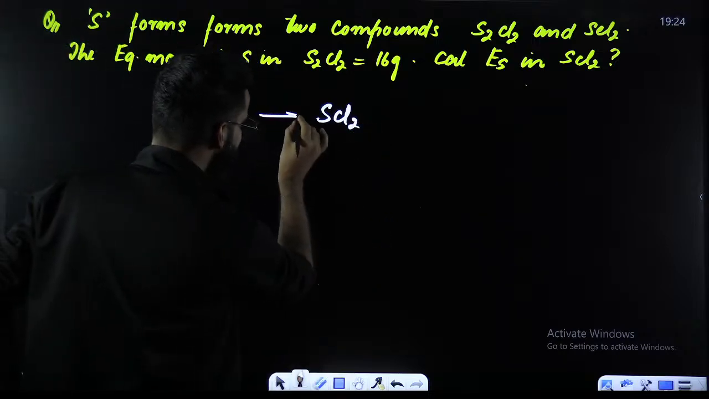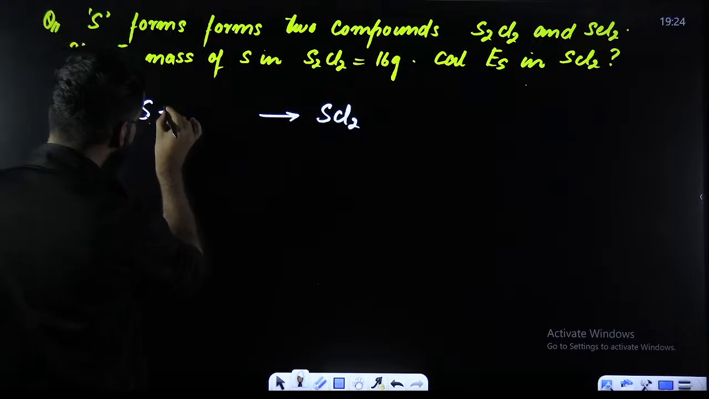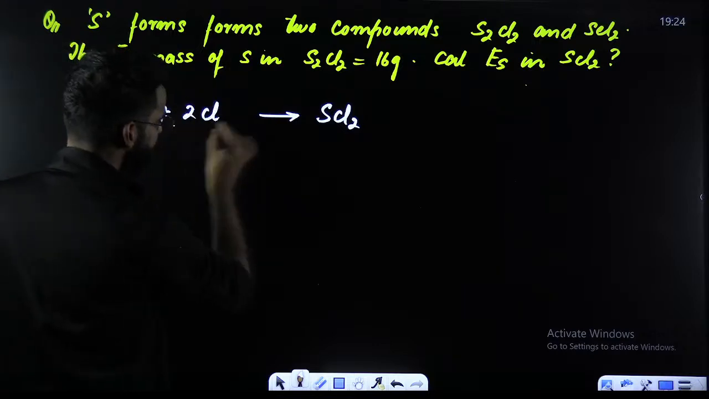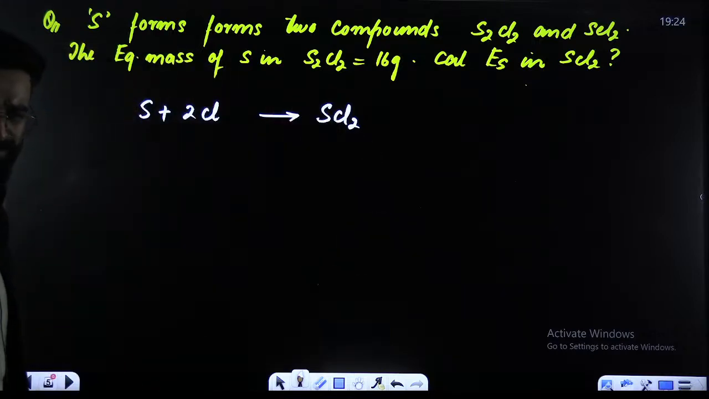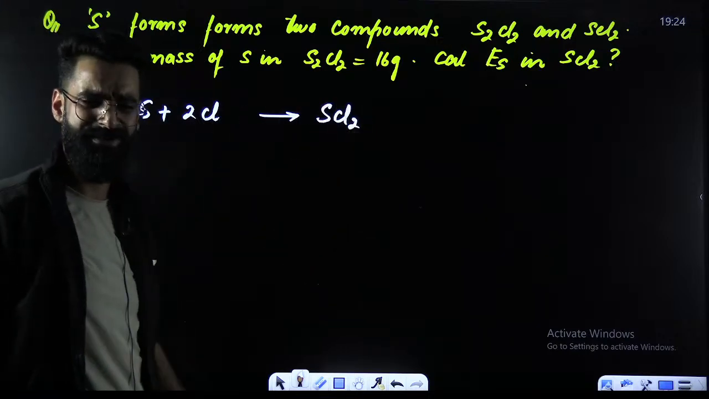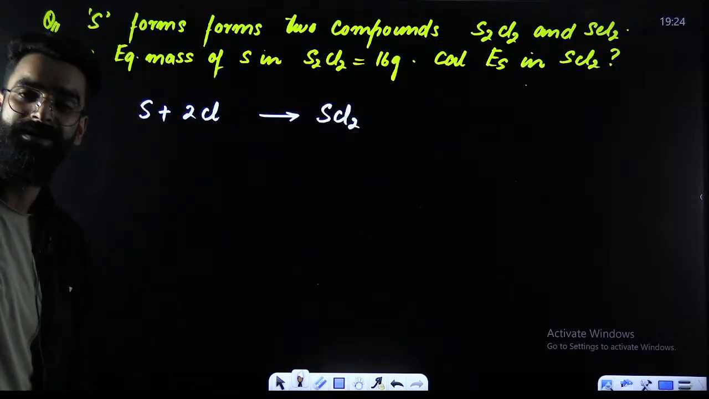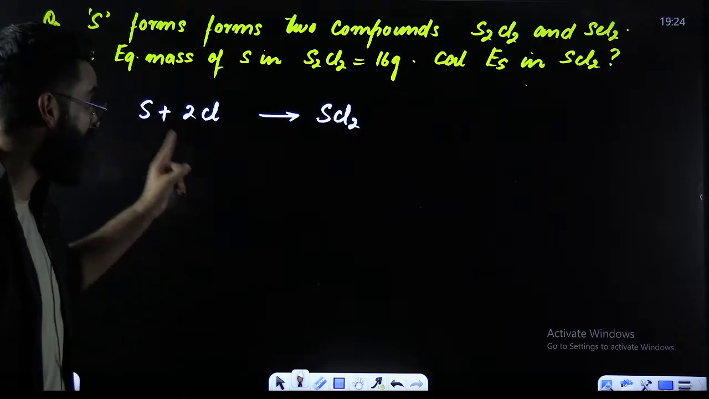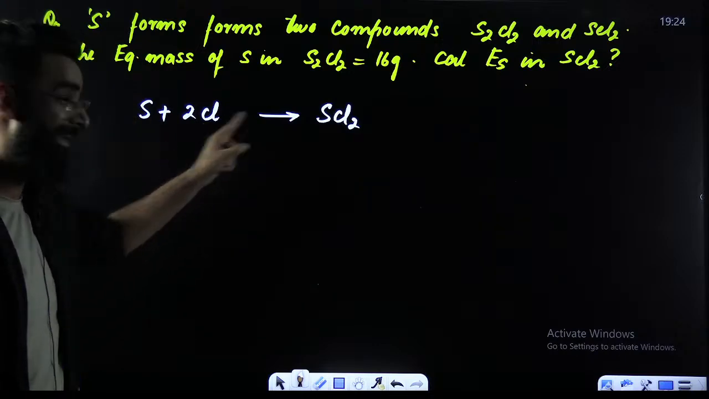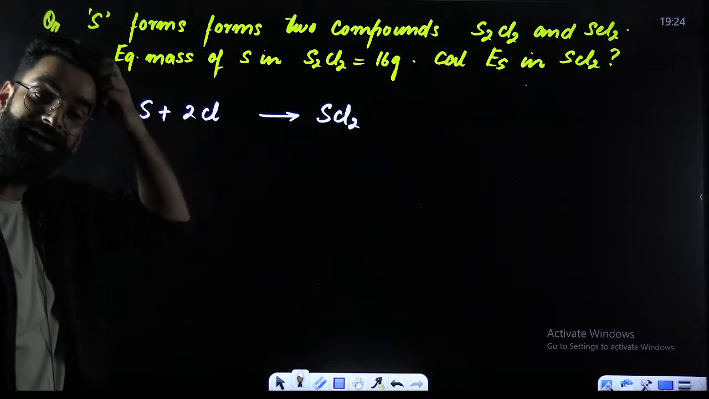So I'll be writing the reaction like this. Sulfur plus 2 chlorine atoms gives me SCl2. This reaction is balanced. What am I supposed to calculate? I am supposed to calculate the equivalent mass of sulfur in SCl2, right?